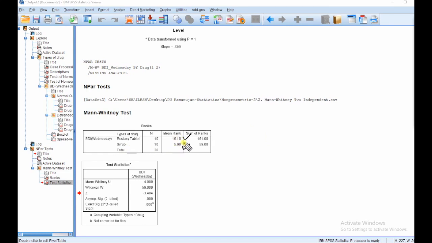Whether this difference is significant or not, the asymptotic significance value tells us, and this p value is less than 0.05. It means we reject the null hypothesis and accept the alternate hypothesis. It means syrup contributes more to reducing the depression level, although this is a hypothetical study.